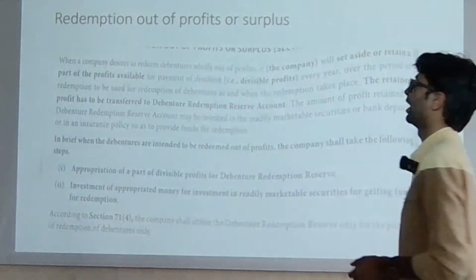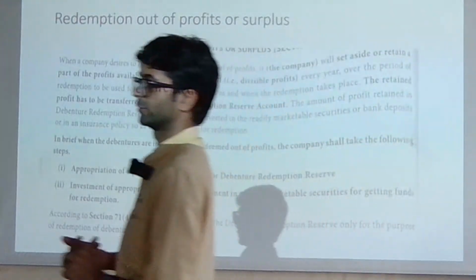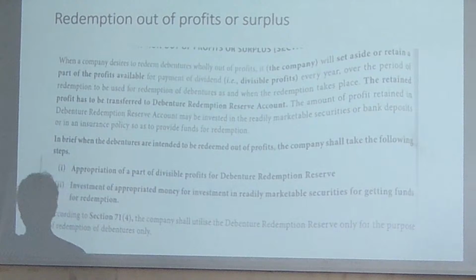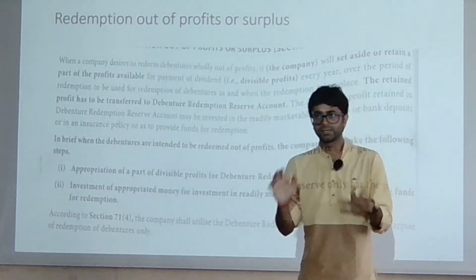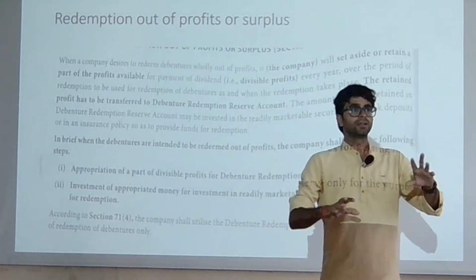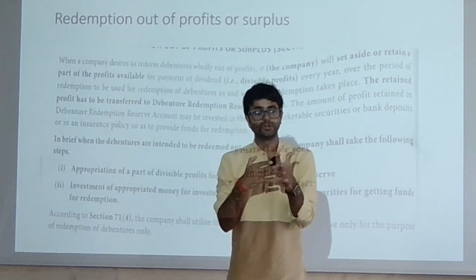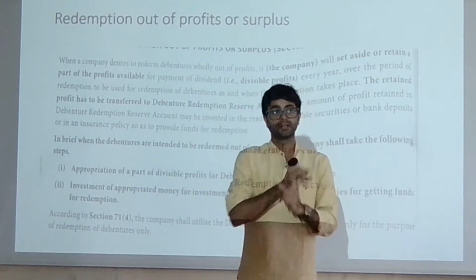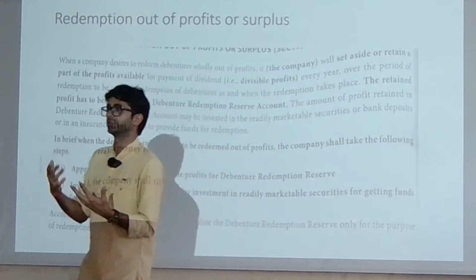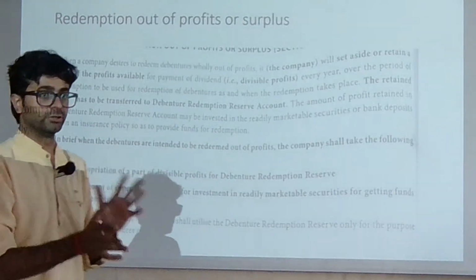Okay, so redemption out of profit or surplus. Now let's talk about this. Okay, so please, hi everyone. Look at this slide. Redemption out of profit. This is relevant, and generally companies do such kind of thing. Companies are going to make the policy regarding whether they are going to redeem the debentures either from the surplus or maybe they are going to use it for the sinking fund. So a mix of these two things, they are going to use here.